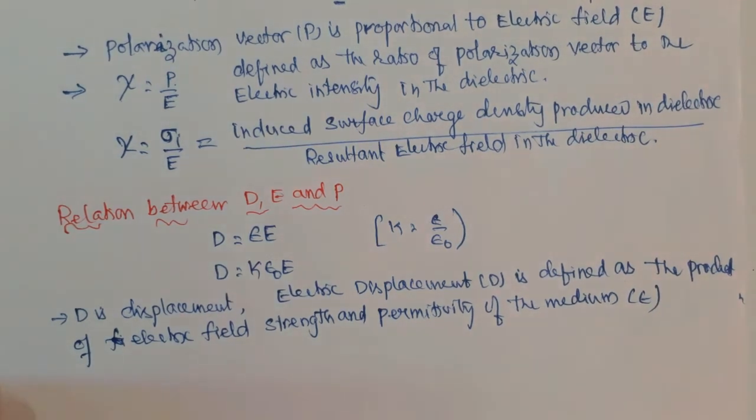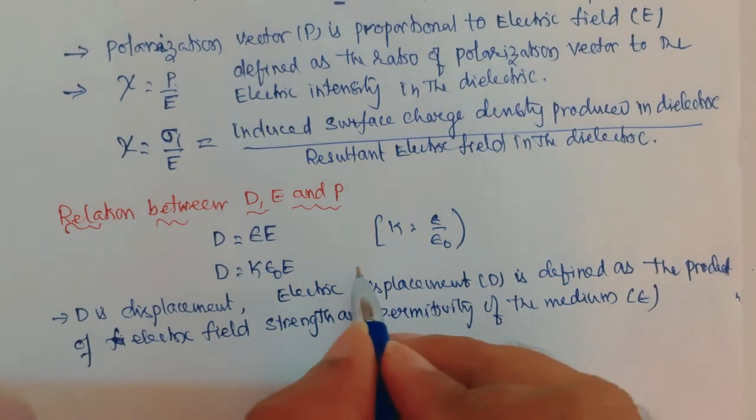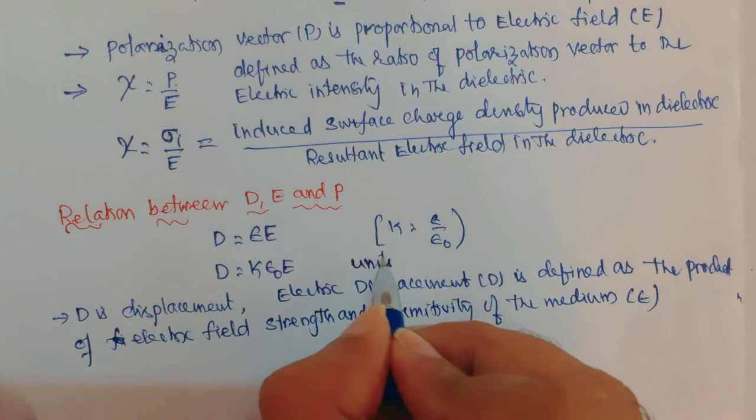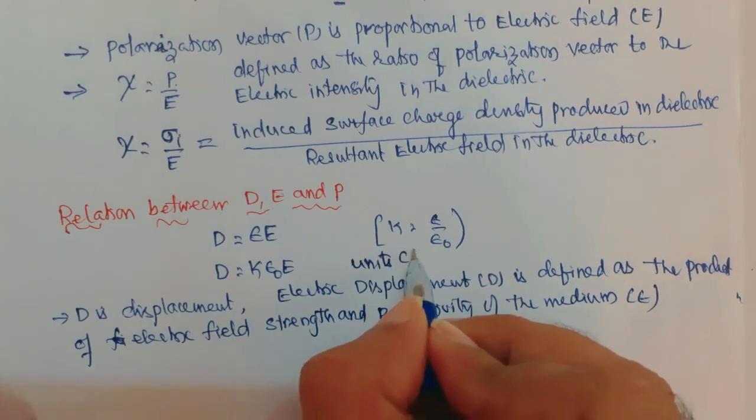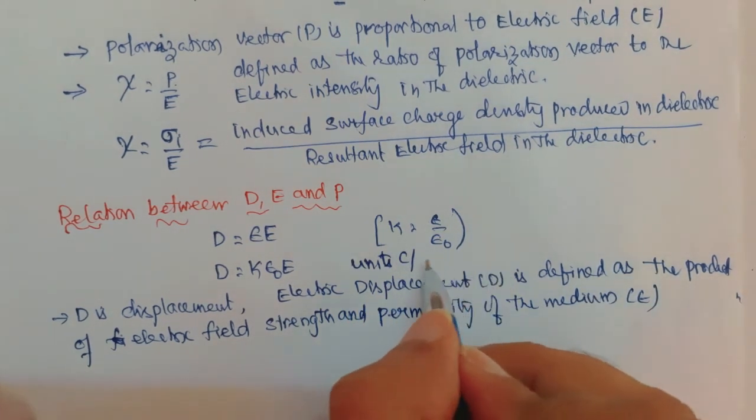And what are the units for this electric displacement? The units are Coulomb per meter square.